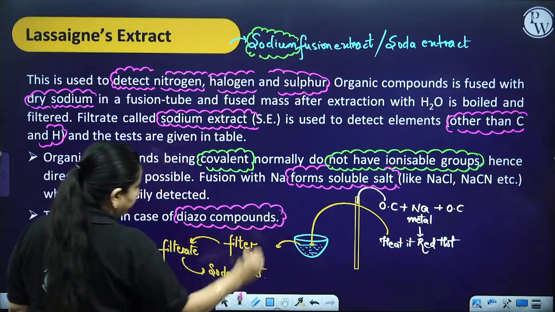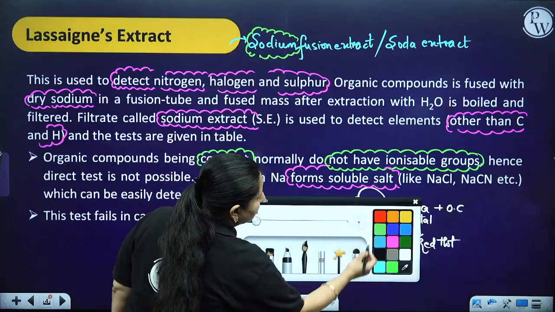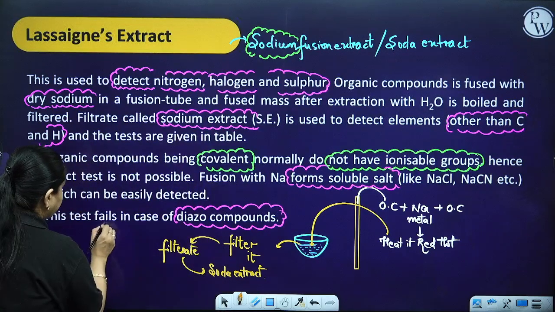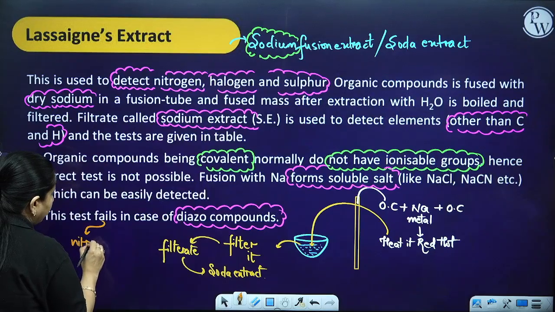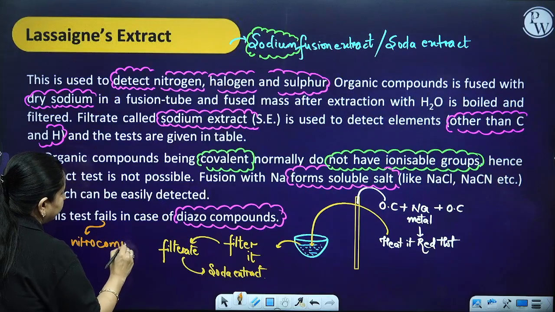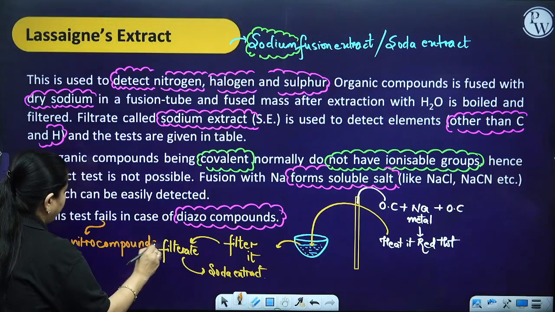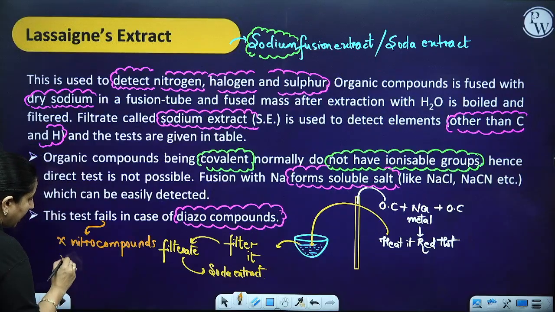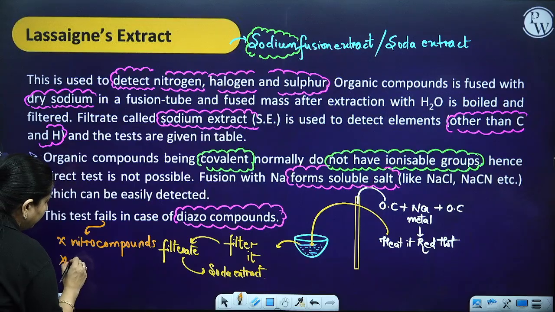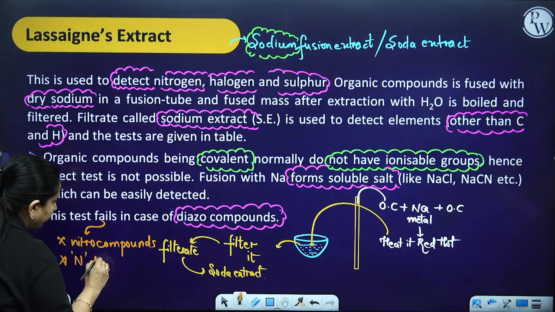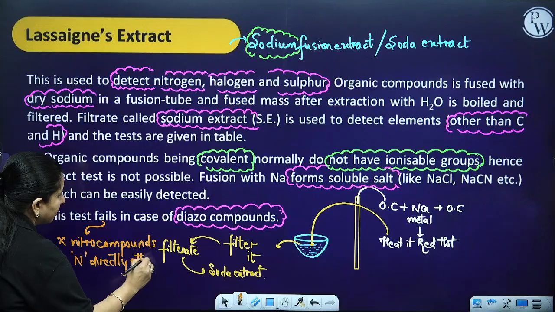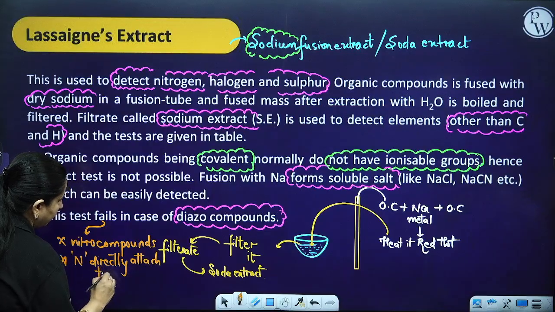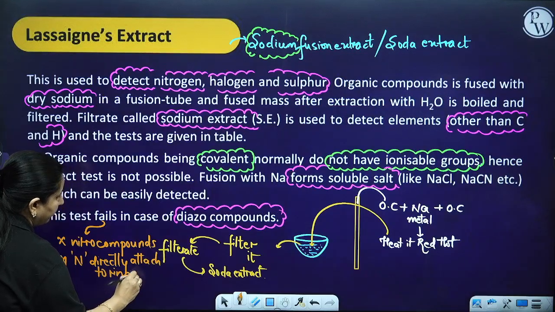Besides diazo compounds, it does not give a positive test for nitro compounds, and for nitrogen directly attached to the ring.